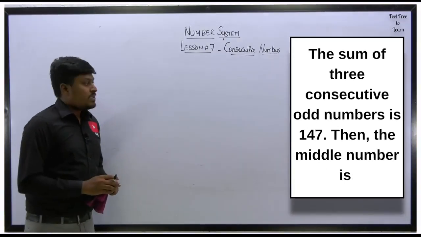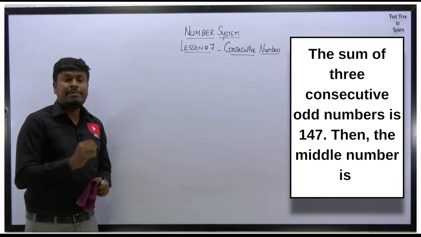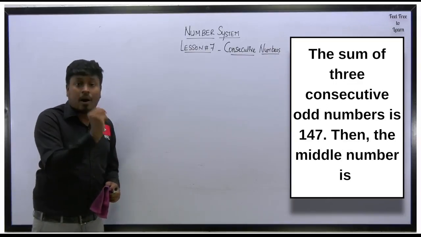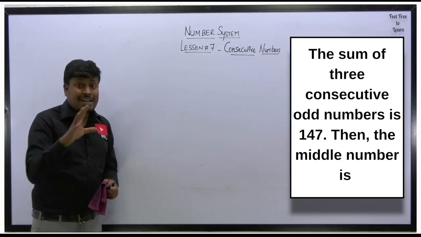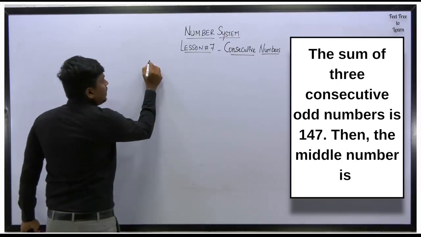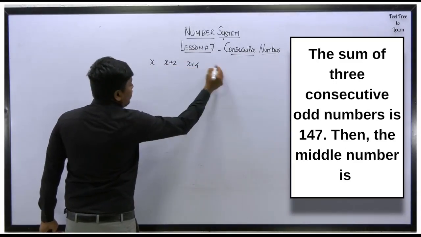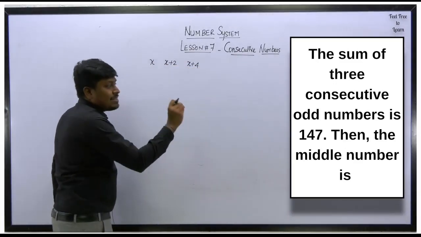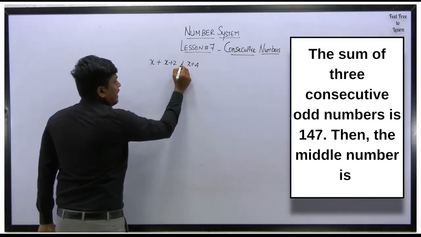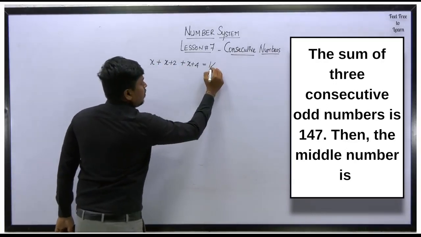Question number 2. The sum of three consecutive odd numbers is 147. Then the middle number is. So friends, listen here, they are saying sum of three consecutive odd numbers. So it is not natural numbers or even numbers. It is sum of consecutive odd numbers. So what is the format I have told you? x, second number will be x plus 2, third number will be x plus 4, and it goes on. But according to the question, they are saying sum of three consecutive odd numbers. So first number, sum, second number, sum, so totally sum of three consecutive numbers will be equal to 147.